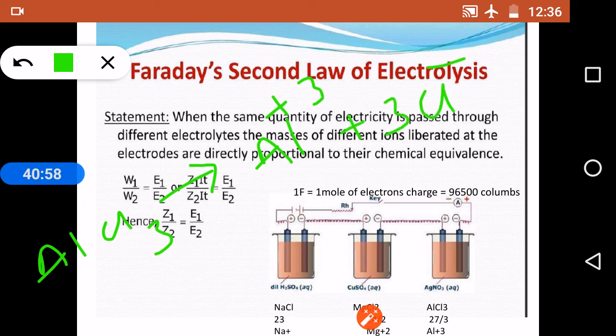But this is 27 grams, that means 1 mole. But 9 grams will give